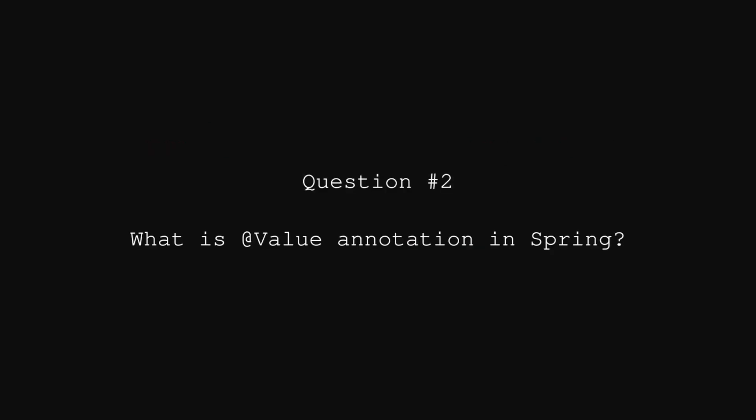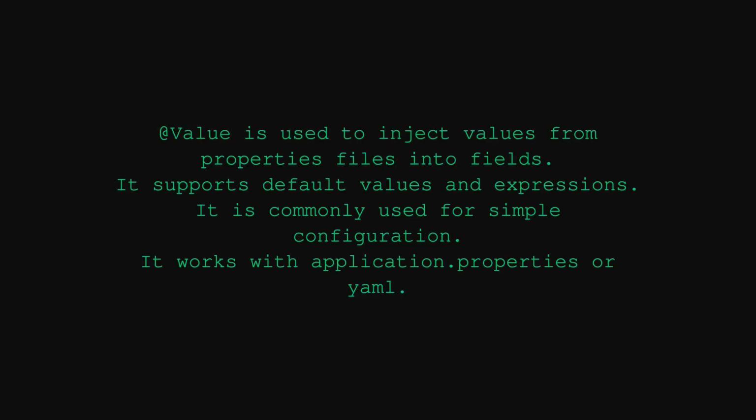Spring Boot interview question. What is @Value annotation in Spring Boot? @Value is used to inject values from properties files into fields. It supports default values and expressions. It is commonly used for simple configuration. It works with application.properties and YAML files.